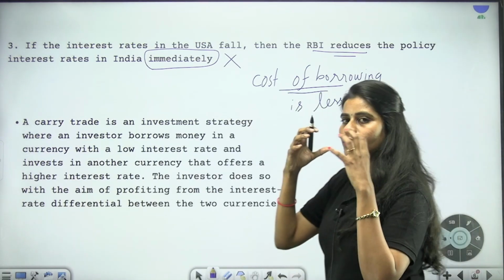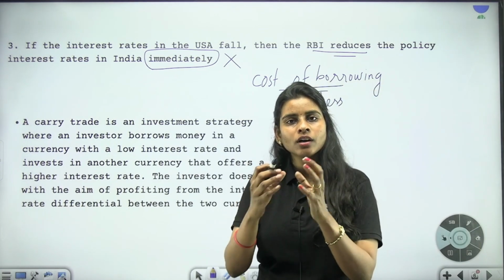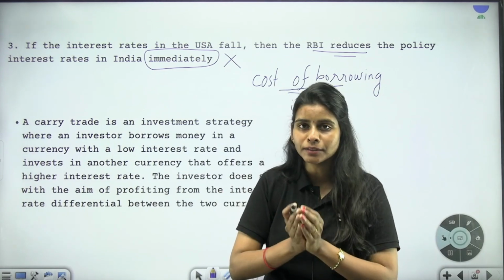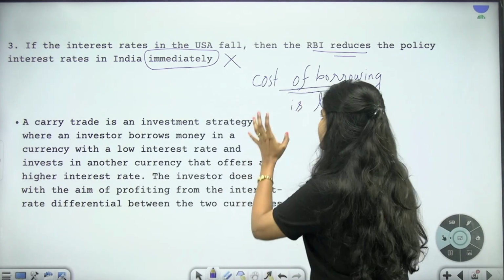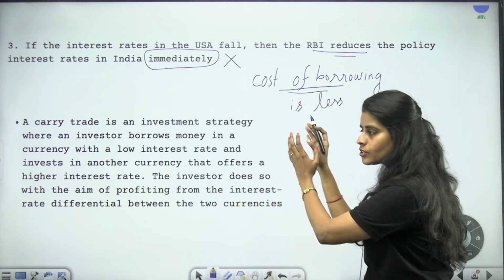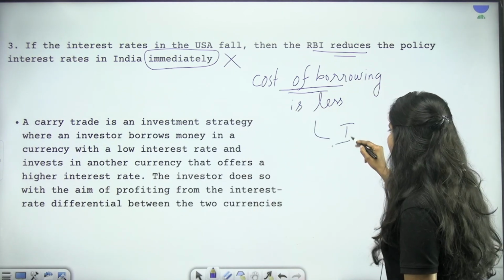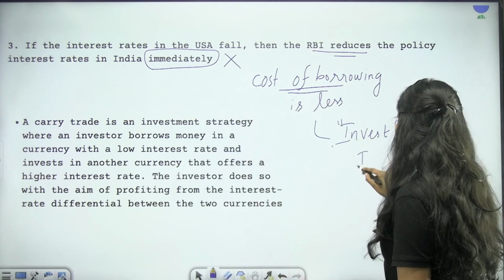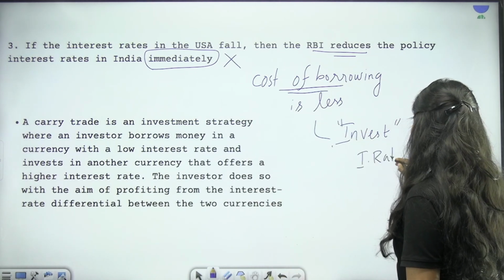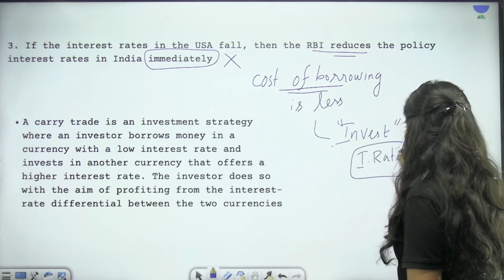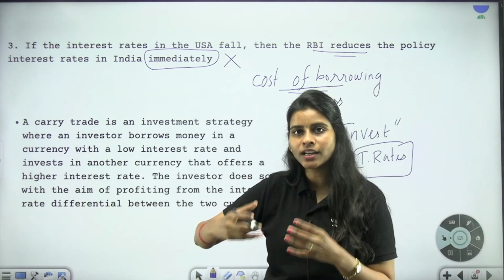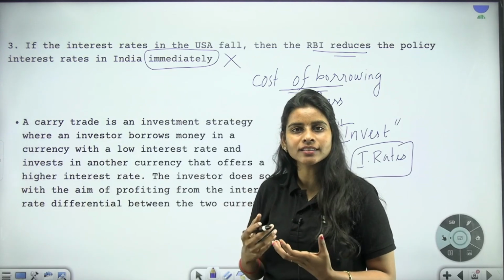I can borrow dollars as a loan for a lower interest rate, and invest those dollars in the countries which have higher interest rates. Why? Because if the interest rates are higher where I am investing, then obviously I will get higher returns, right?